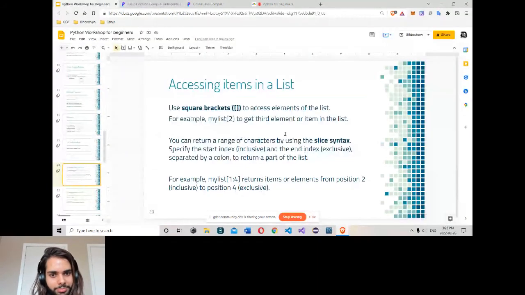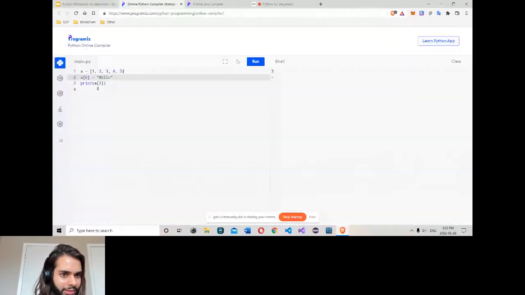So accessing items in a list. Again, the same thing. Just get access to the item. Same stuff. Start from 0. Index is 0, then 1, 2, 3, 4.